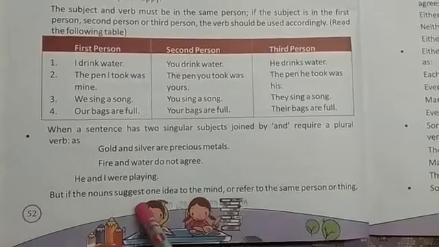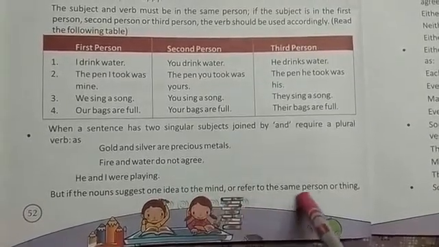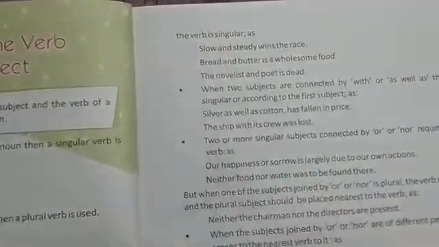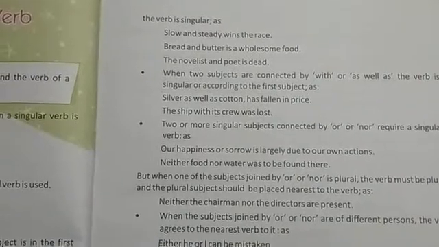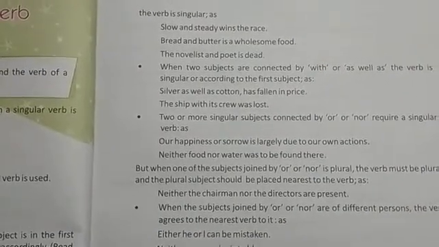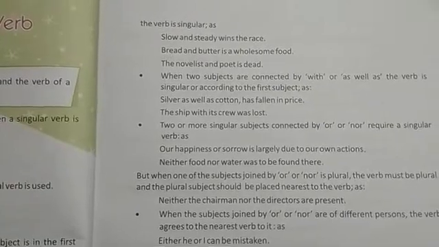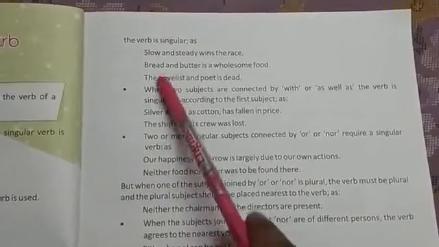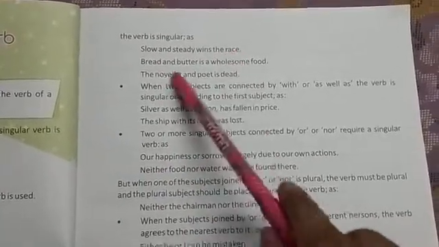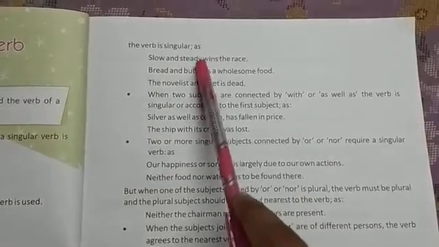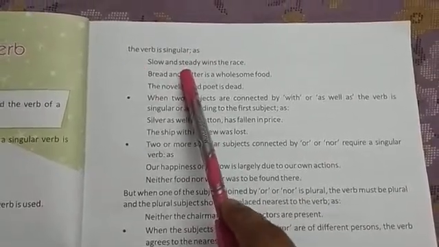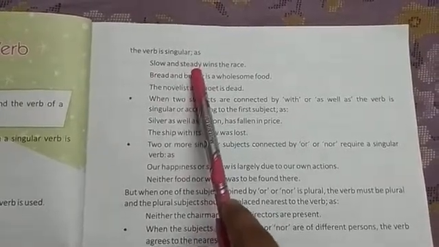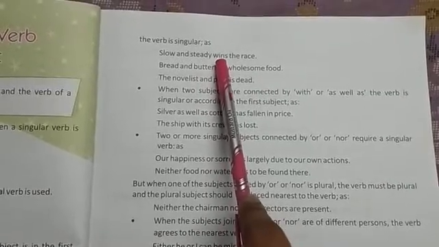But if the nouns suggest one idea to the mind or refer to the same person or thing, the verb is singular. So when the nouns suggest a similar idea, speaking about the same person or thing, we will use a singular verb. Like, slow and steady wins the race. So slow and steady, we are talking about a single thing. It tells us about a single idea, so we will use a singular verb.